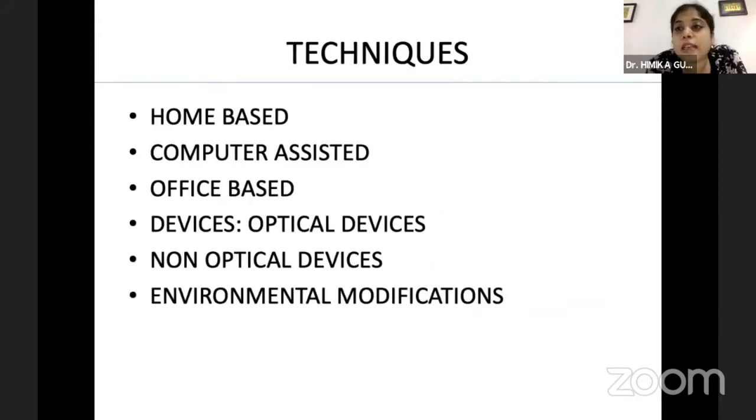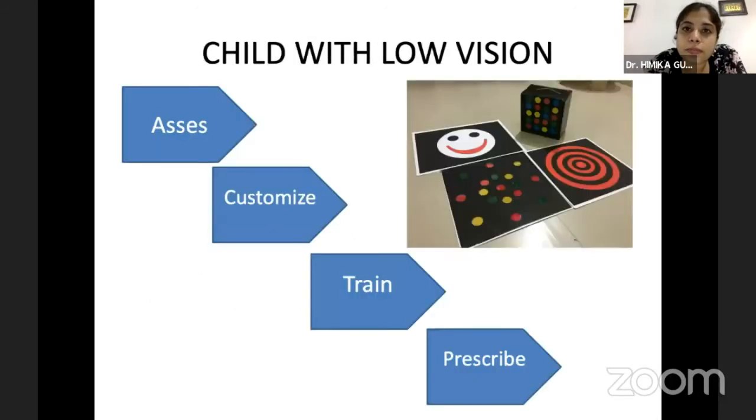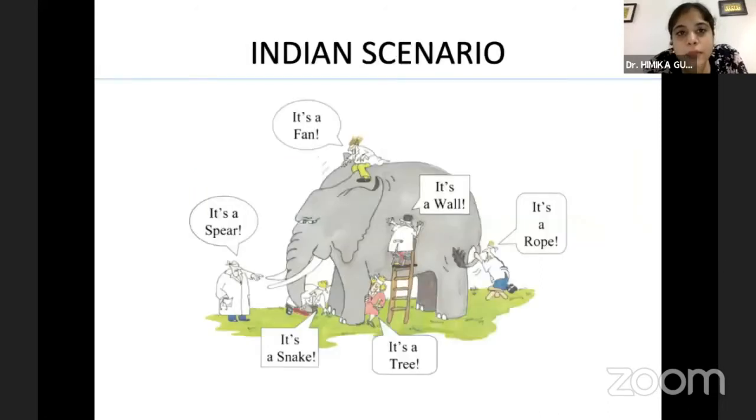And there are various techniques like home based, computer based, office based, and then utilizing various optical or non optical devices. When we approach a child with low vision, like already discussed, we need to assess in a very customized fashion, then train and prescribe.